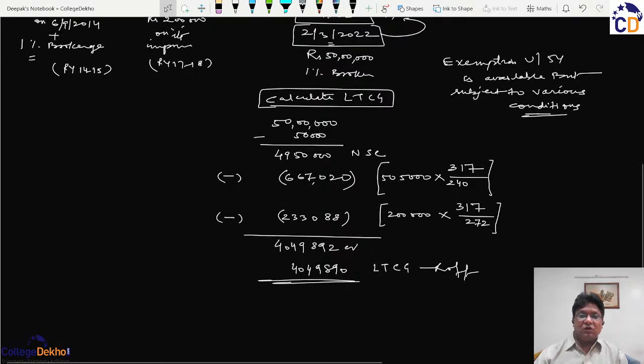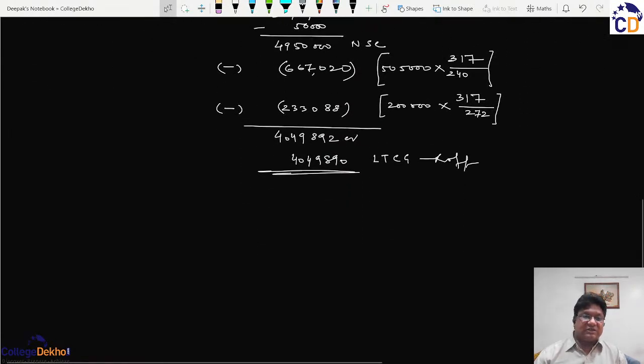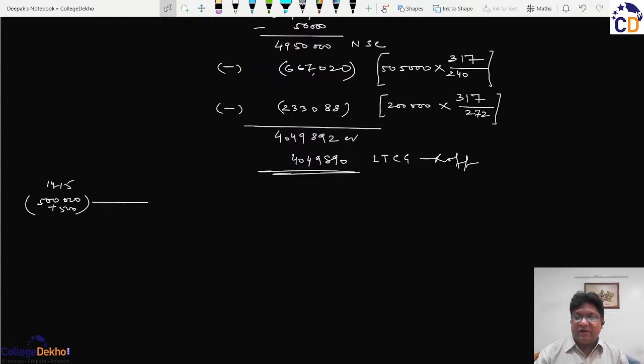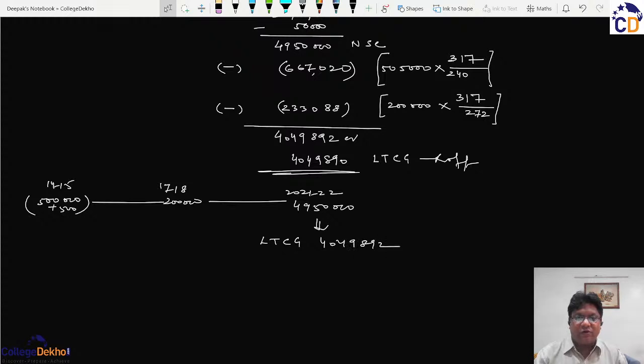So the summary of this whole discussion is that a house which was purchased for 5 lakhs plus 5,000 commission in the previous year 14-15, and an amount of rupees 2 lakhs was spent on improvement in the previous year 17-18, was sold in the previous year 21-22 for a net sale consideration of 49,50,000, giving an effective long-term capital gain of 4049892.